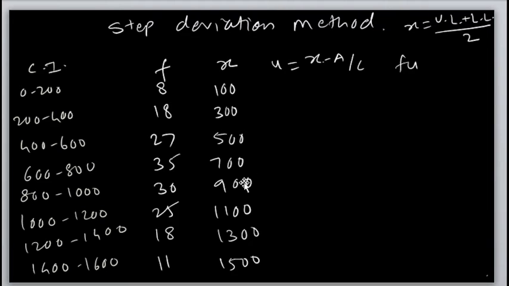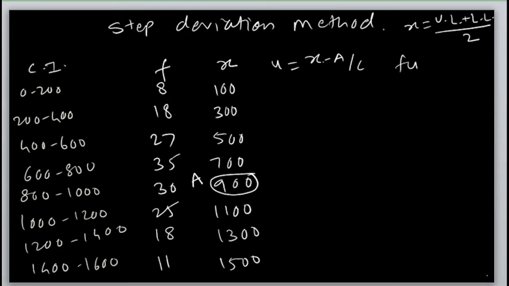Suppose we take 900 as a. This 900 as a is the assumed mean. Suppose you can take any value of x as a. Here I am going to consider 900 as a. Then you have to calculate the values of u.